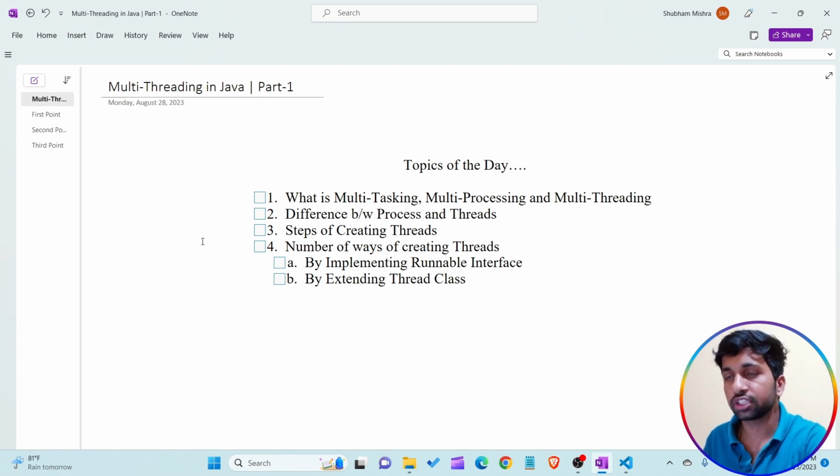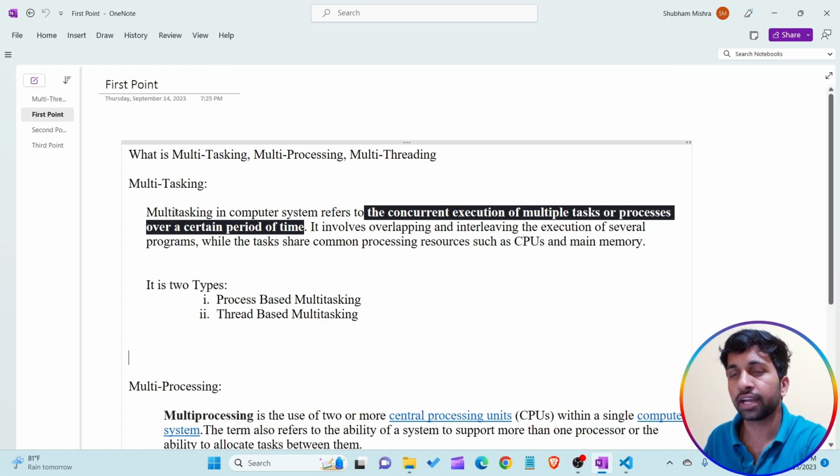So let's start the first point, that is what is multitasking, multi-processing, and multi-threading, an introduction about all these three points. Okay, so I'm writing some points here in this section. So let's start the first point. What is the meaning of multitasking? First I want to read the particular line that I'm writing here.